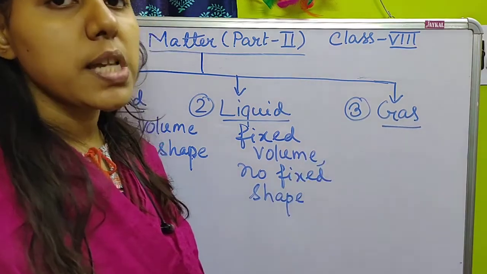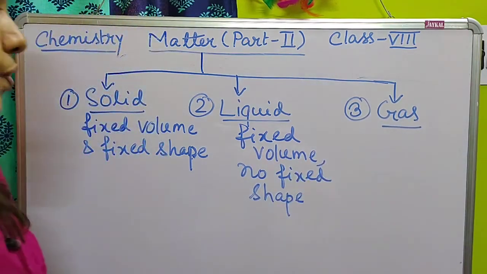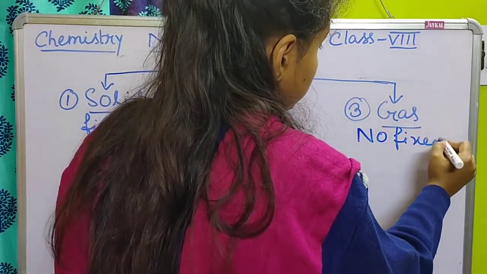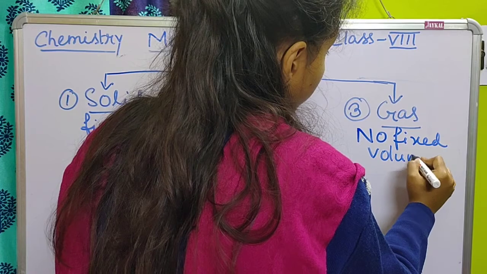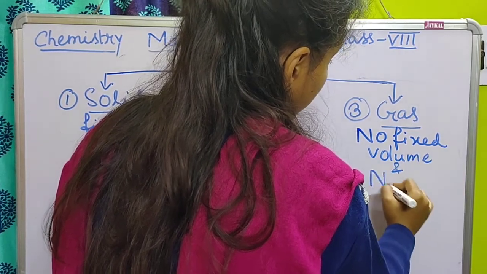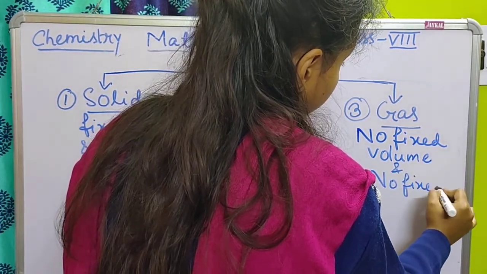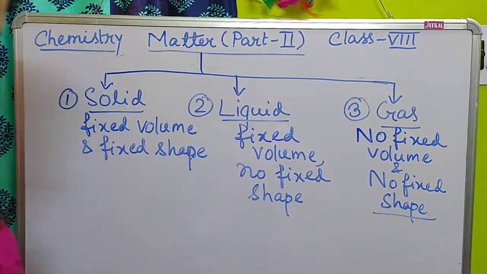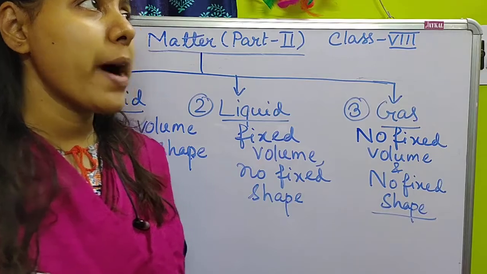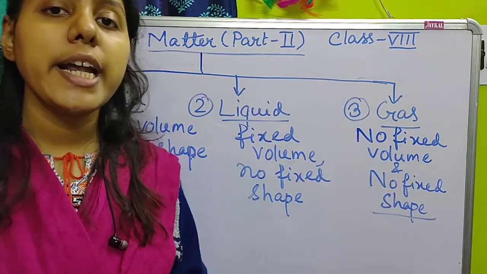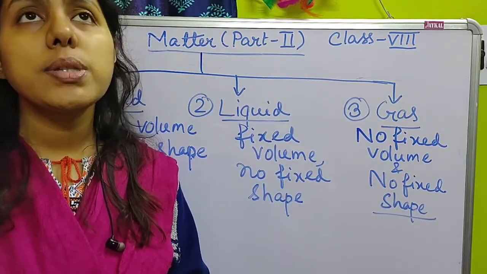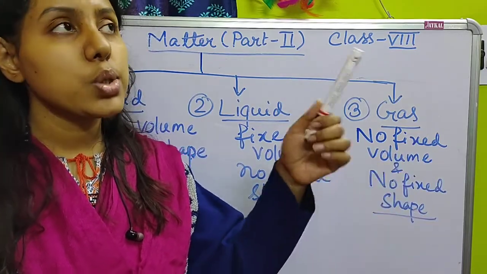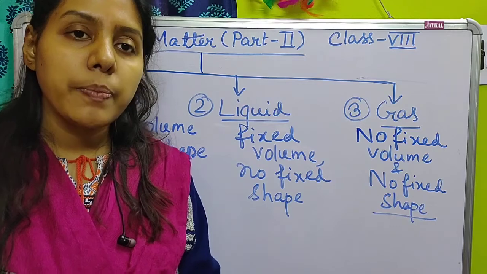In the case of gas, it has no fixed volume and no fixed shape. That means gas will occupy the volume of the container in which it is kept. Suppose in the room you are in now, there is a volume of air.